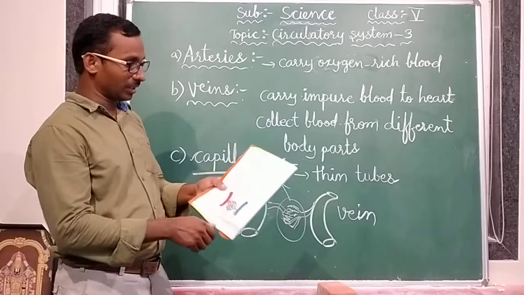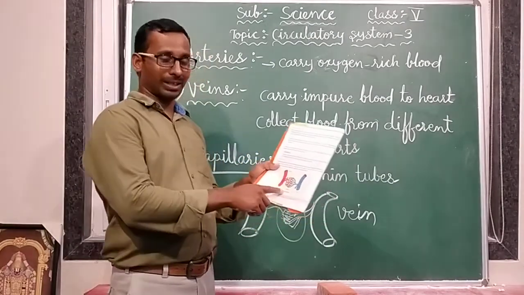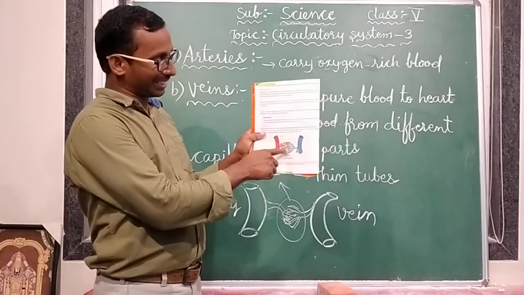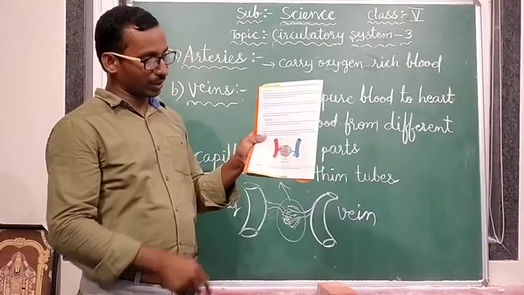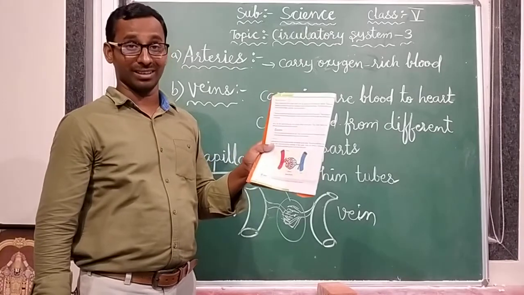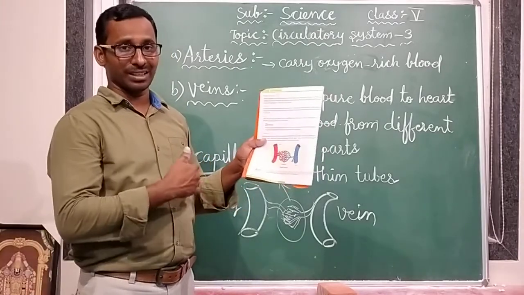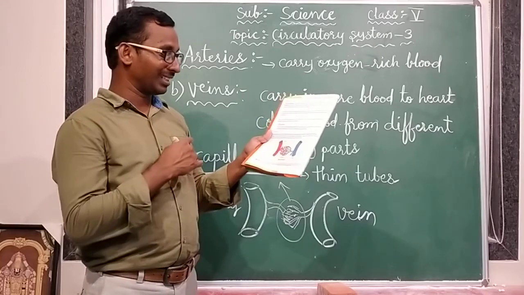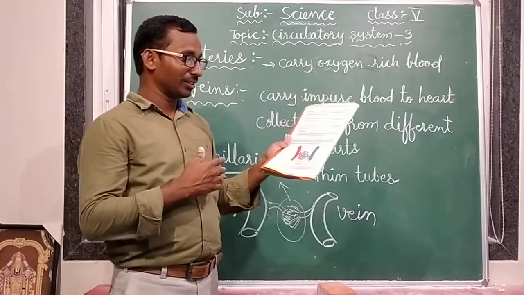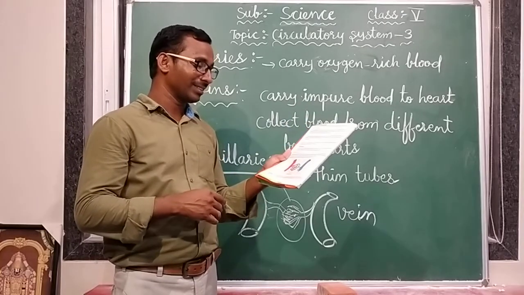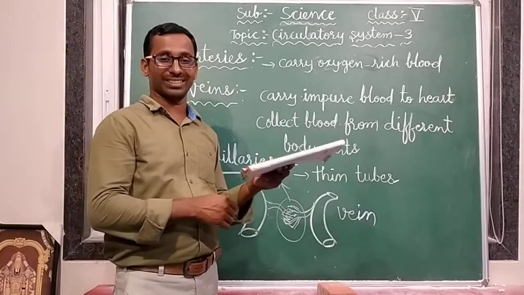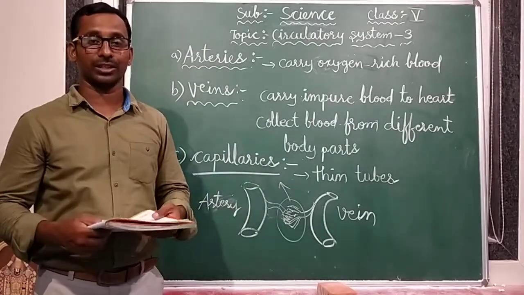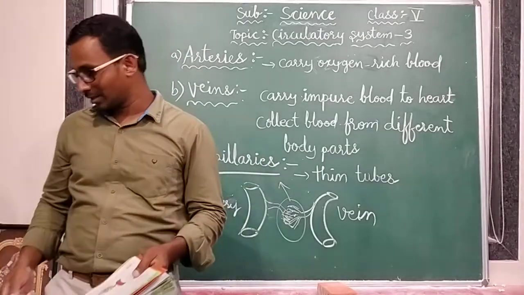A picture is already given to you. Your artery is there, vein is there, your capillaries are there, and your food particles are exchanging. The violet color shows that your food, gases, water, and other materials are exchanging. Yes, this is about blood vessels. Understood everyone?